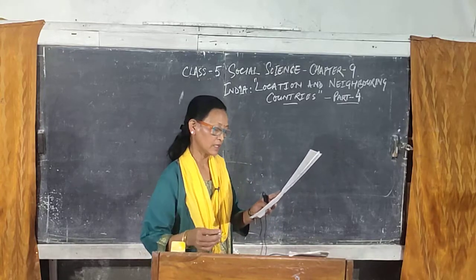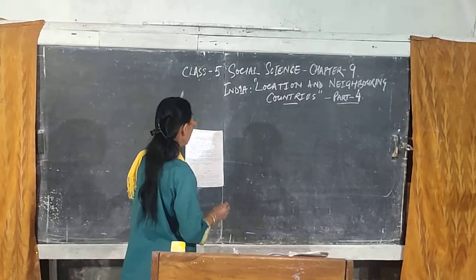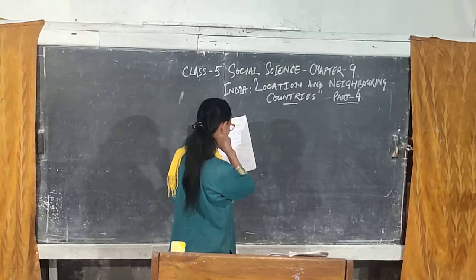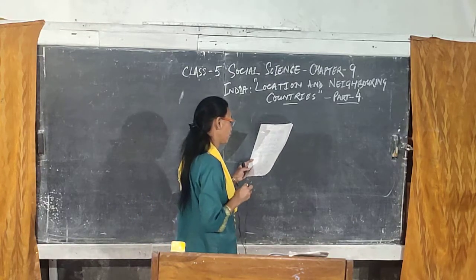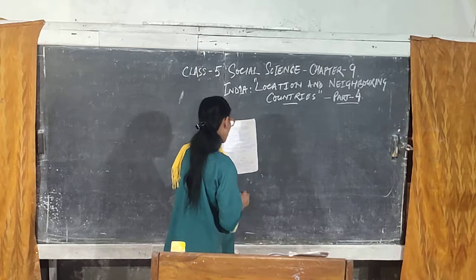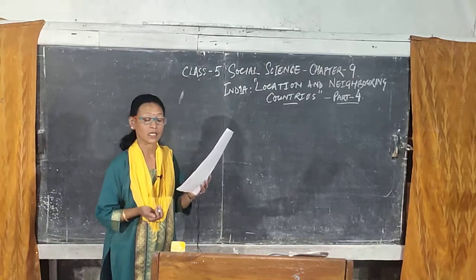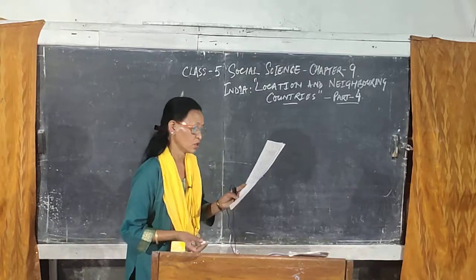Now, I'll just draw a rough outline map of Sri Lanka to help you understand. It is an island country located in the southeast of India.